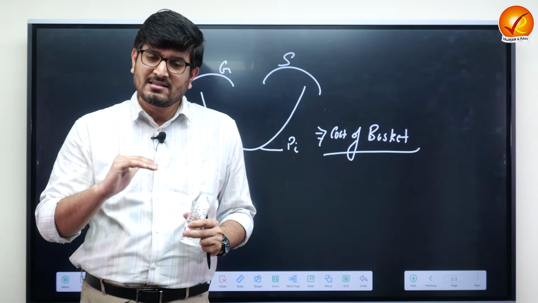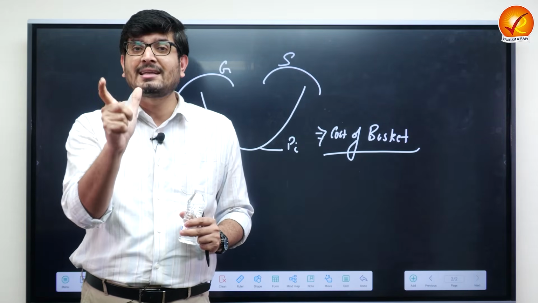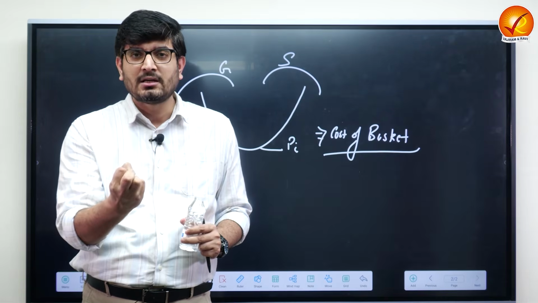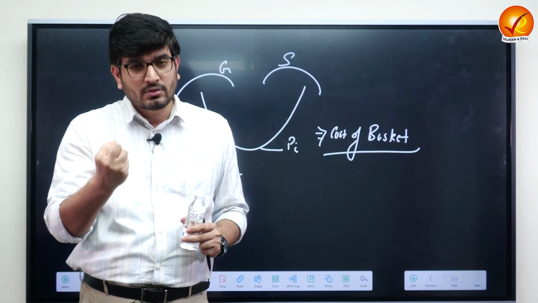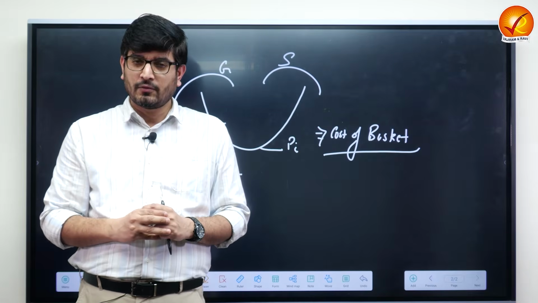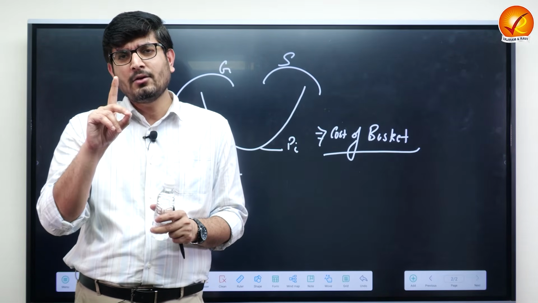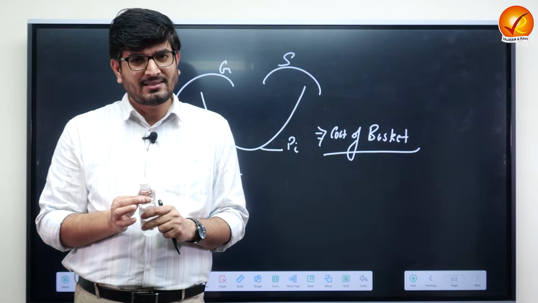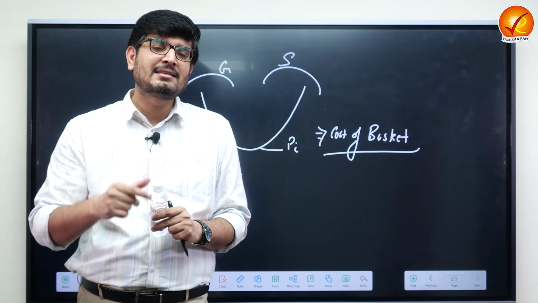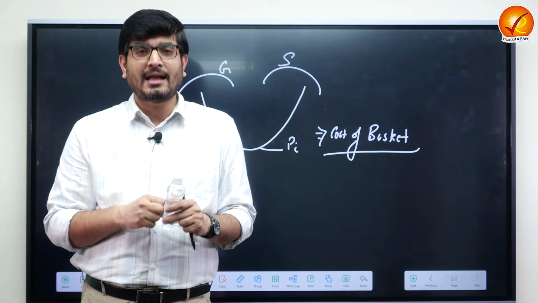That means as inflation increases, the purchasing power of your currency, or the purchasing power of the cash that you are holding, depreciates. It erodes. It goes down. So inflation is very much related to the purchasing power of a currency. And sometimes we usually call it by a name. We say, can it be seen as a tax? Yes, it can be. So it's a kind of inflation tax.